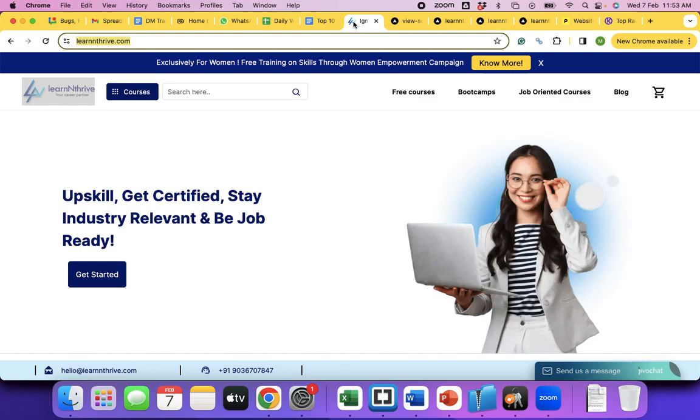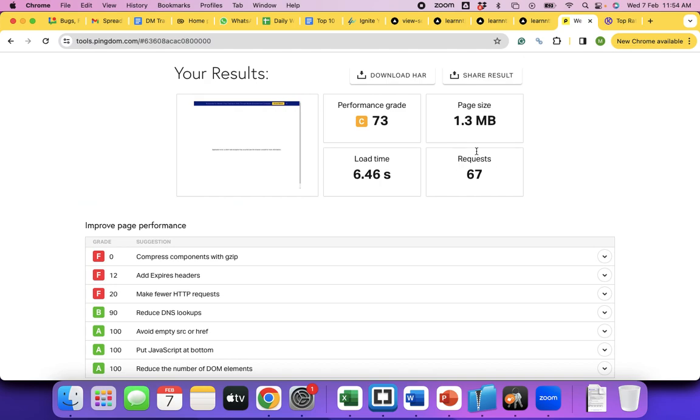Instead of putting every time a small piece of code in one file, another small piece of code in another file, the number of requests keeps increasing. These pieces of code for different functionalities, we are storing in different files. Now everything can be brought to one single file, and that way the number of requests will come down, and that will improve the speed as well as the load time, the performance grade, everything.